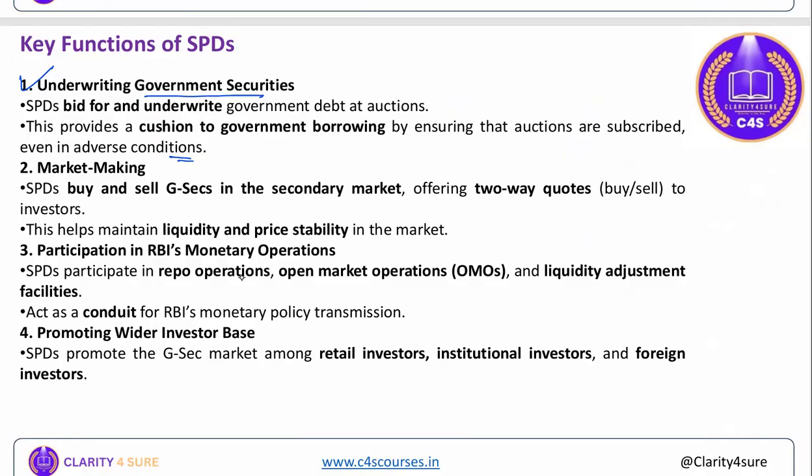Auctions should be completed even in adverse conditions, because primary dealers are there. They are going to buy the remaining government securities at the time of bidding, right? Second, market makers buy and sell government securities in the secondary market, offering two-way quotes. Either you can buy or sell to the investors. Two-way quotes to the investors actually help to maintain liquidity and price stability in the market.